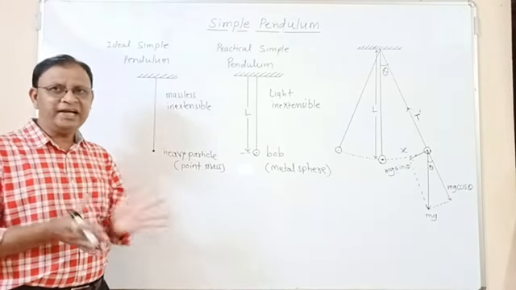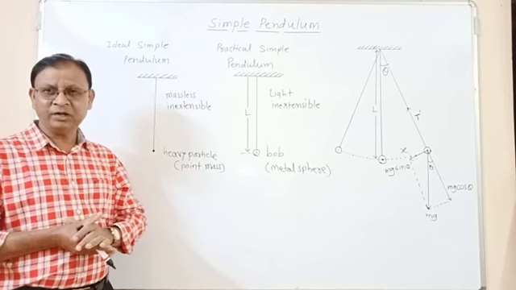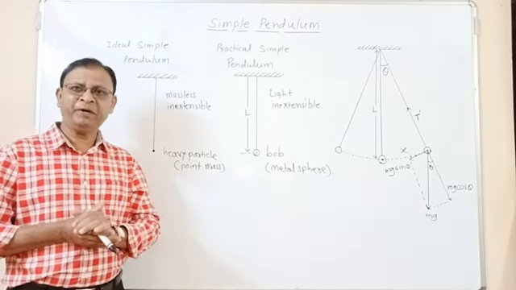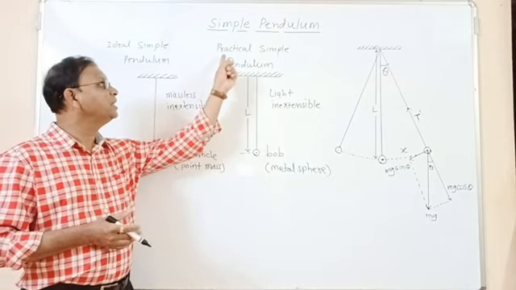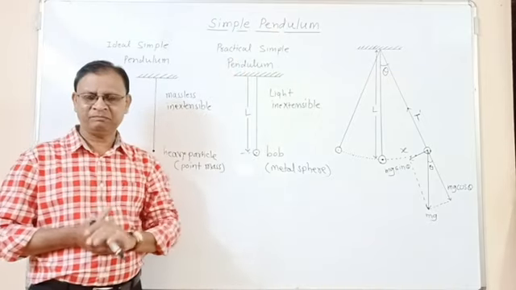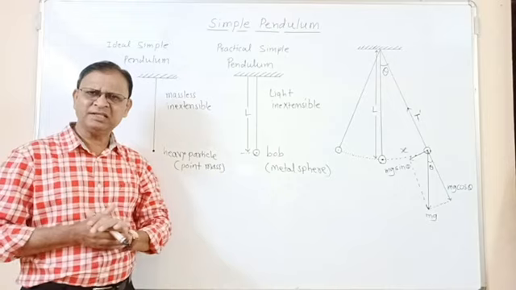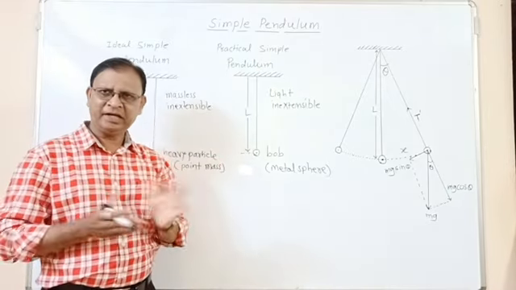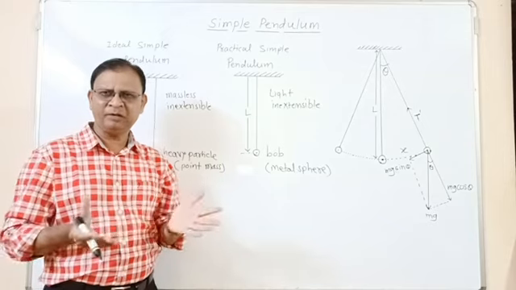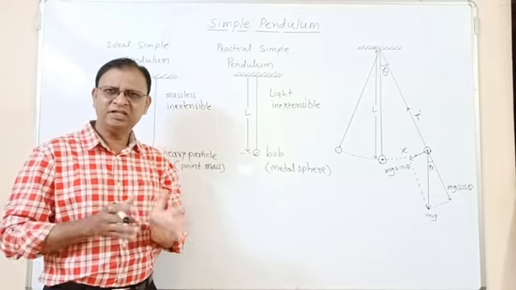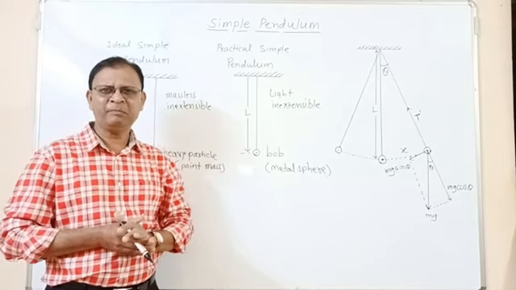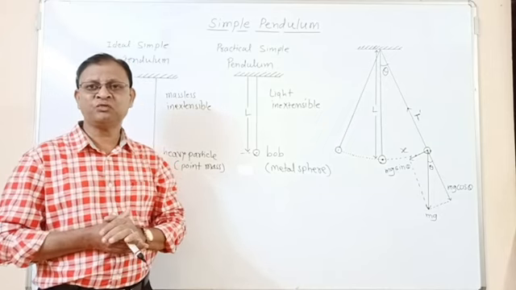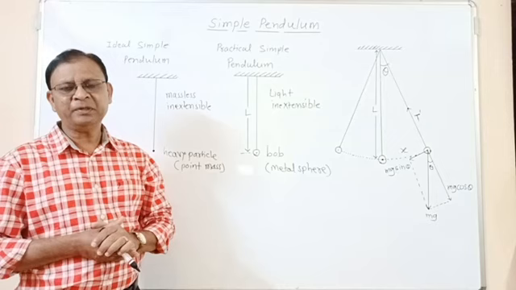So as this is ideal simple pendulum, for the practical purpose we use the pendulum which is called as the practical simple pendulum, or in other words we can simply say it is a simple pendulum. Practical simple pendulum and simple pendulum, both are the same things. We generally use as a simple pendulum. So what is practical simple pendulum? That is the simple pendulum which is used for the practical purpose.